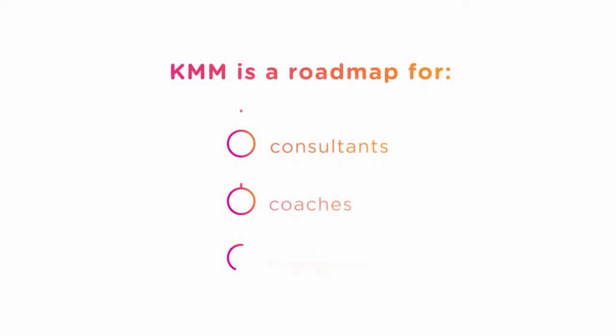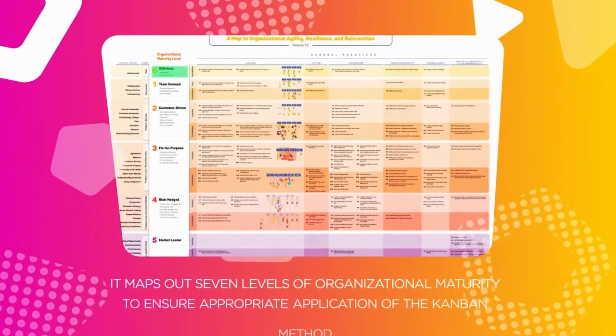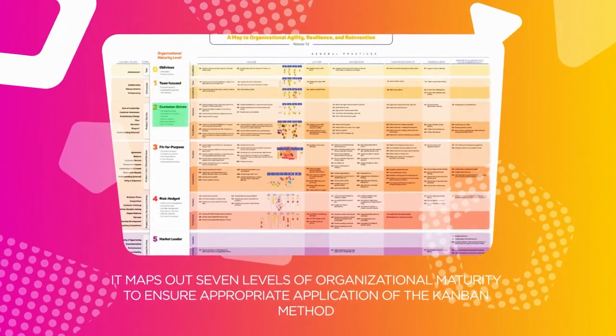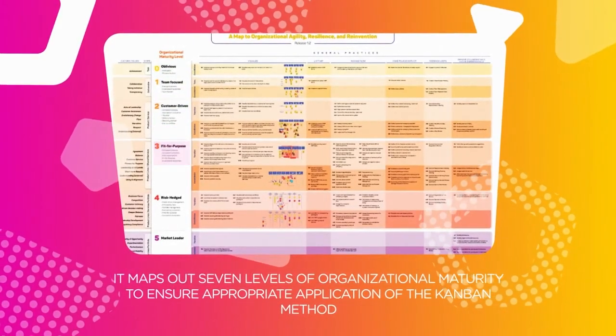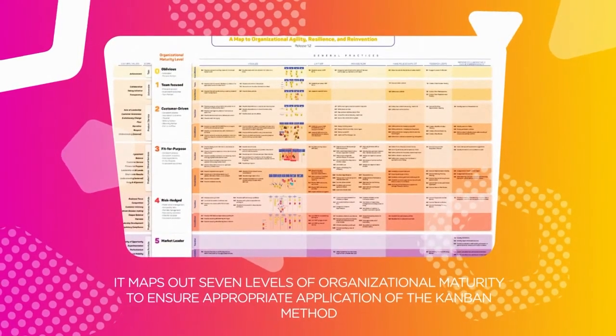KMM is a roadmap for consultants, coaches or managers that want to transform and improve their business using the Kanban method. It maps out 7 levels of organisational maturity against the 6 general practices to ensure appropriate application of the Kanban method and successful adoption of the approach.